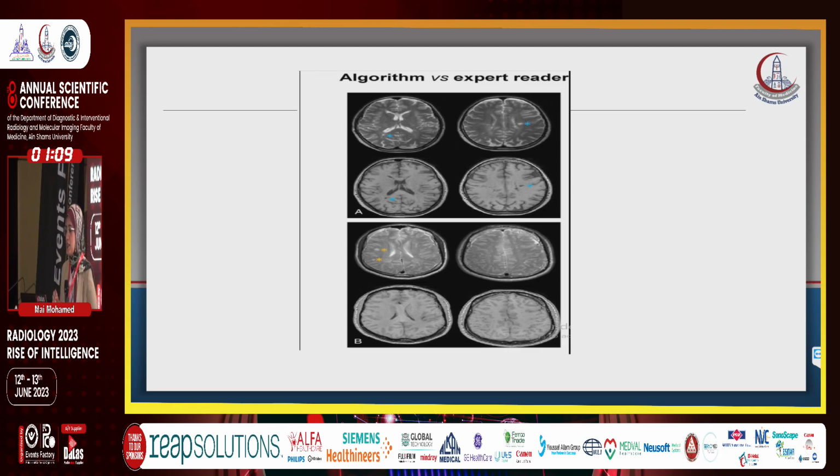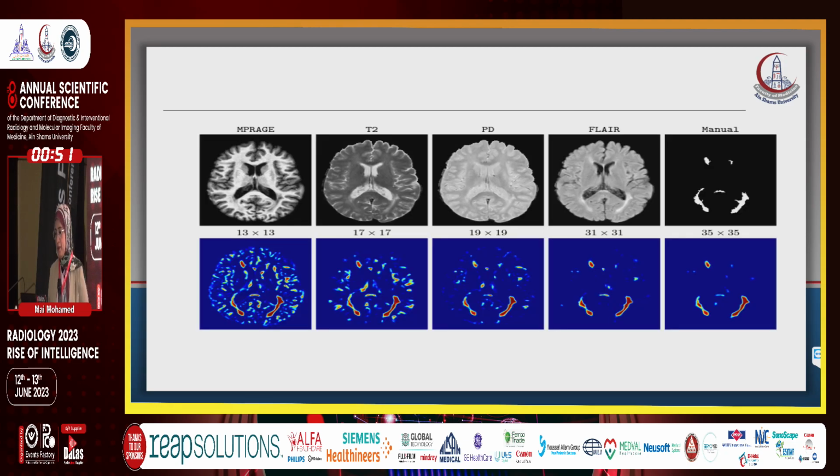This image was diagnosed as NMO by the algorithm, but diagnosed as MS by expert readers. It was NMO. Patient B has subcortical hyperintensities, diagnosed as migraine by the algorithm and as vasculitis by the expert reader, and it was migraine.